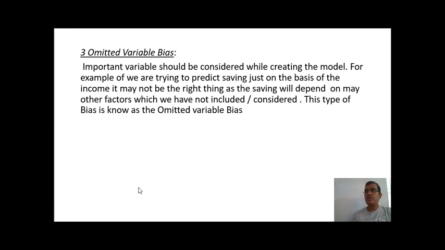All these factors will determine your savings, and if you are building your model just based upon the income, then basically you are committing omitted variable bias, because you have not considered the other significant variables which should have been considered in your model. To overcome that bias, probably we should go for feature selection, and there are a number of different techniques for feature selection.